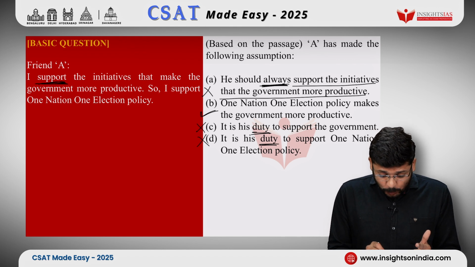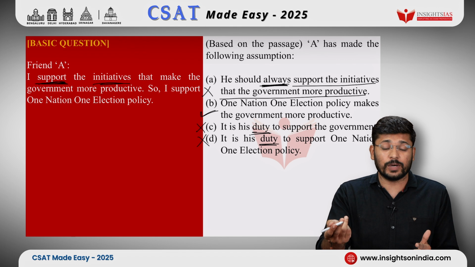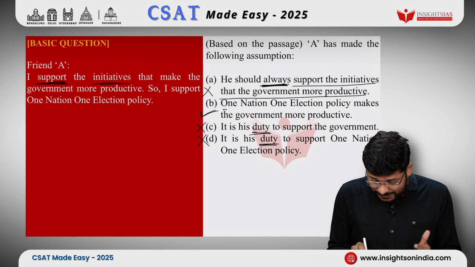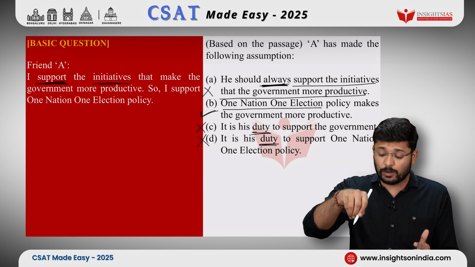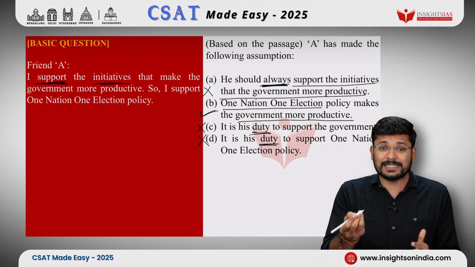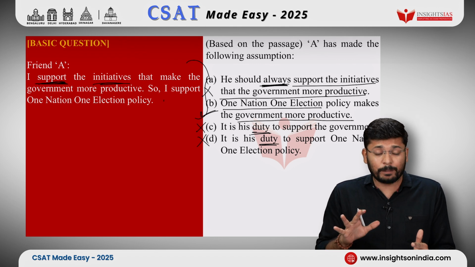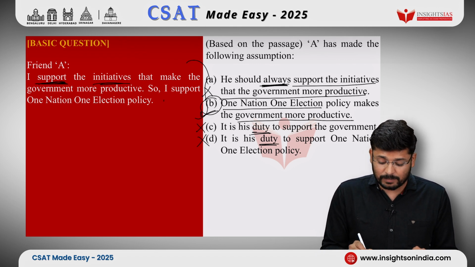He said that he supports those initiatives which make the government more productive. So he will support ONOE. However, he has not explicitly stated that ONOE is one such policy which makes the government more productive. He has not explicitly stated it, but we can understand it from the context, from the passage. So option B is our answer.